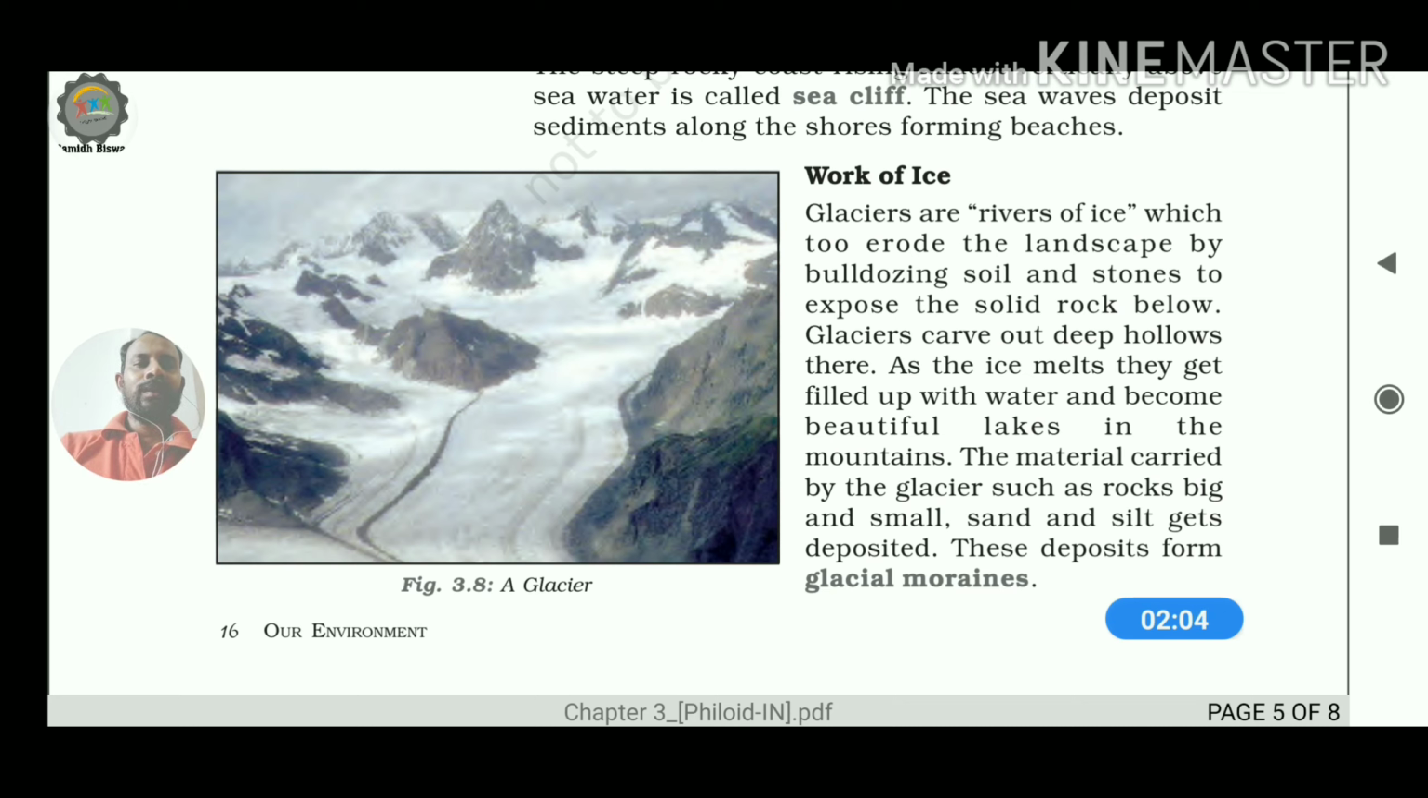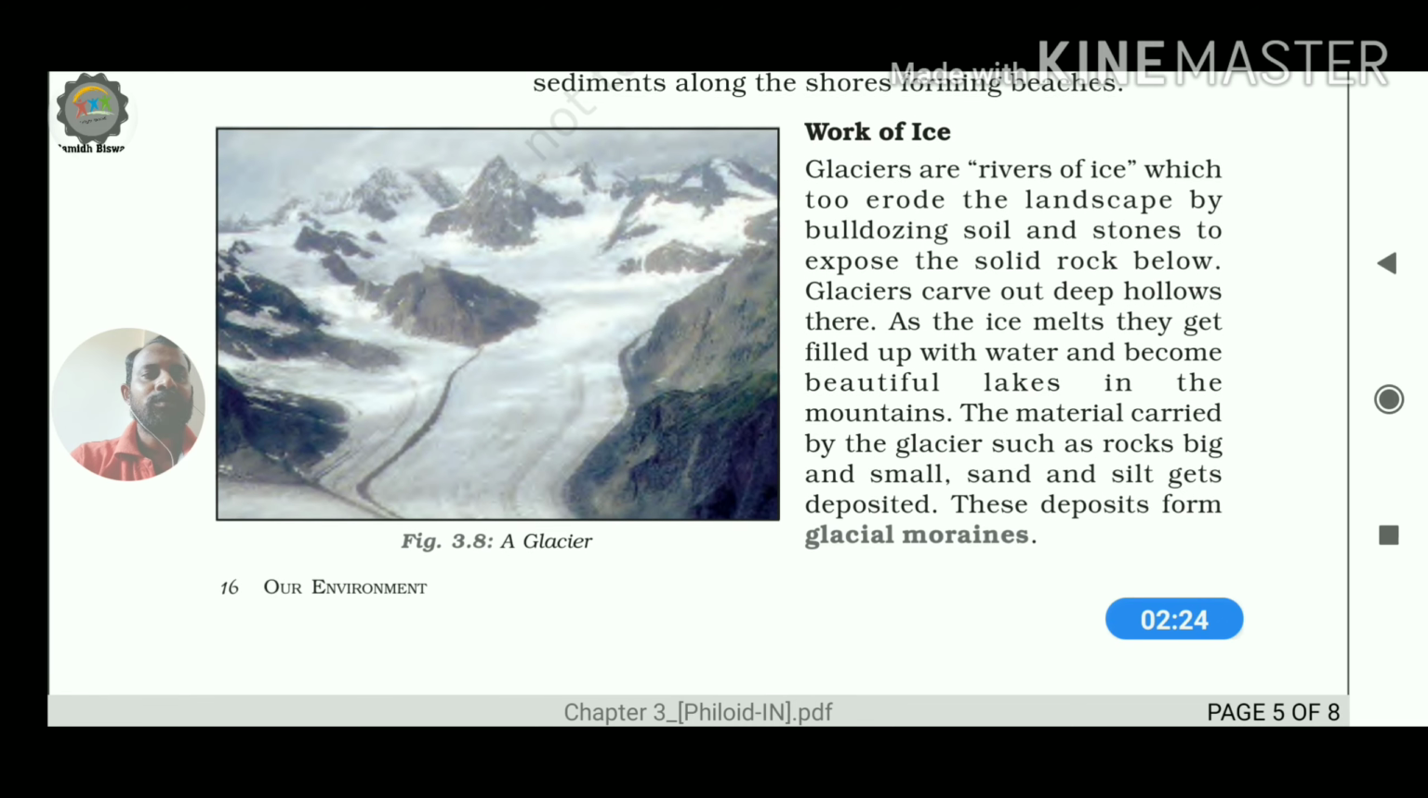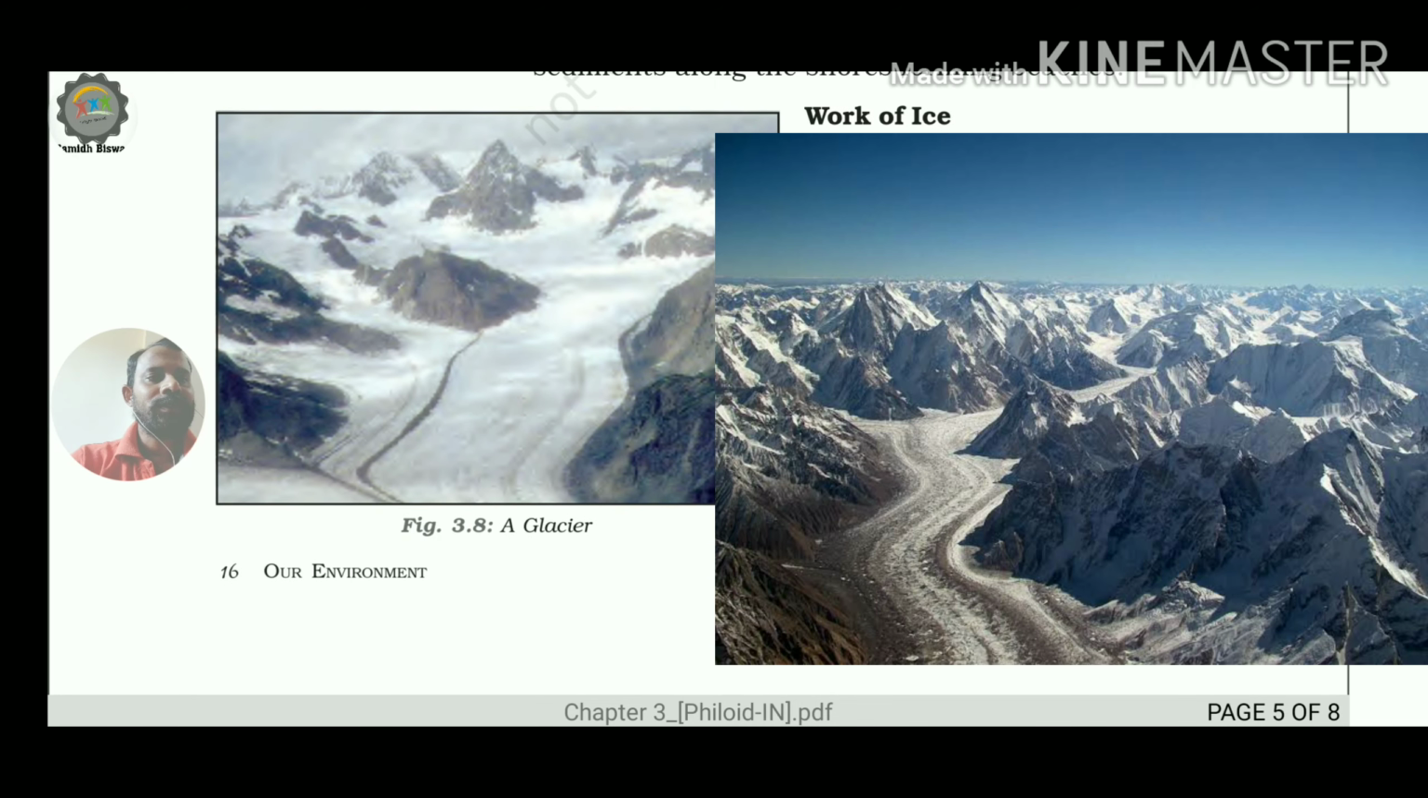And when it is in the glaciated form, obviously it has the capacity to do erosion as well as some deposition. So what is the meaning of the glacier? I think it is clear to you. Glaciers are the rivers of ice. Rivers of ice means when the rivers remain in the frozen condition, they can be referred to as glaciers. Now the question is, what is the speciality of them?